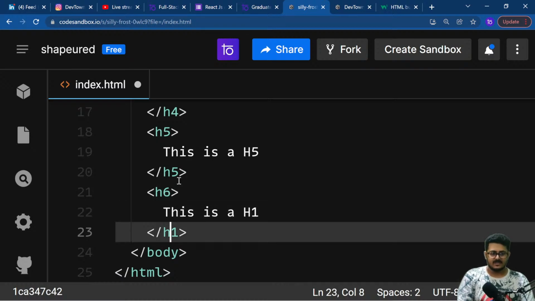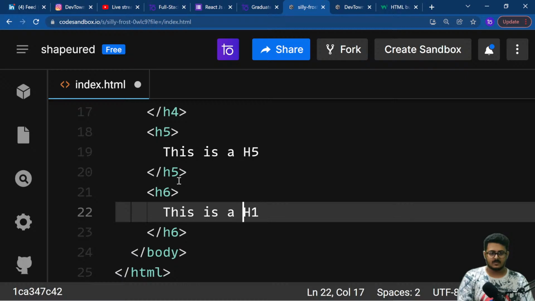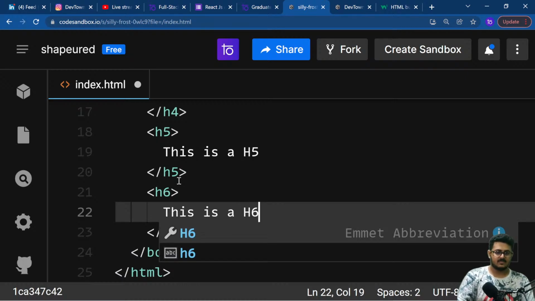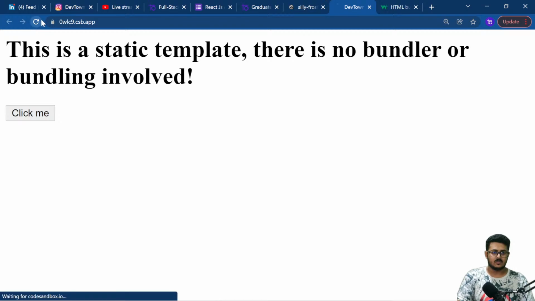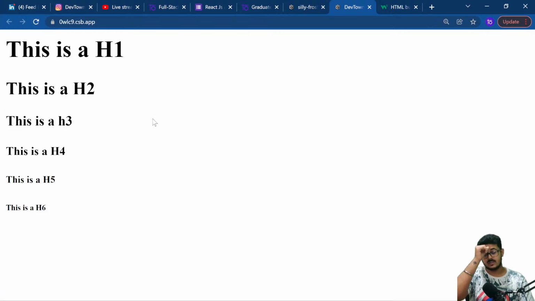Okay, there's no h7, there's no h0, it's from h1 to h6. Please remember the heading levels are from h1 to h6. We are going to save it from right over here and go back to our website, DevTown. We're going to reload our page, and you are able to see all the different headings. You can see that h1 is the largest and the boldest, then there's h2, then h3, h4, h5, and h6. So we are able to replicate what we saw right over here.